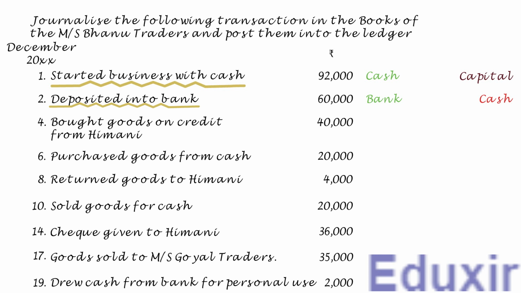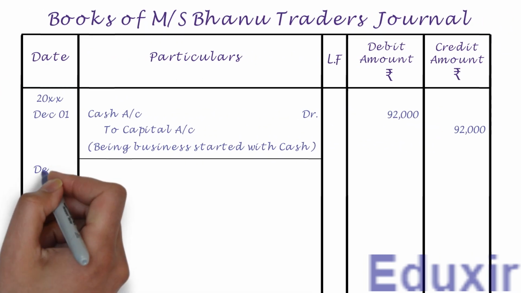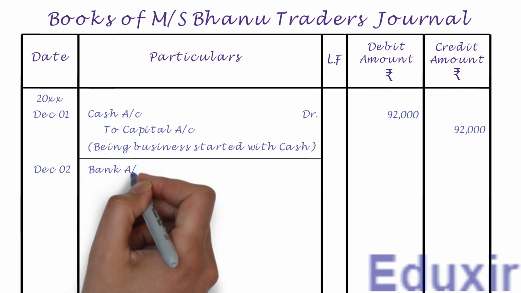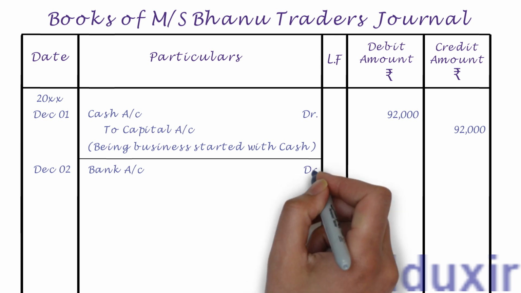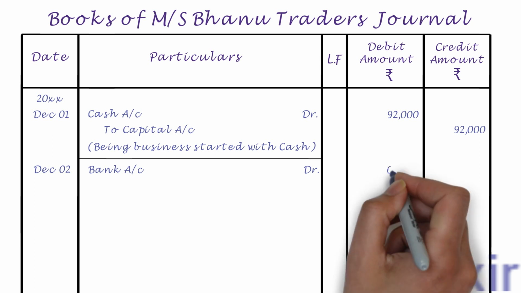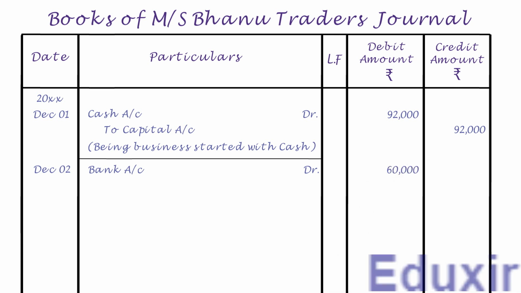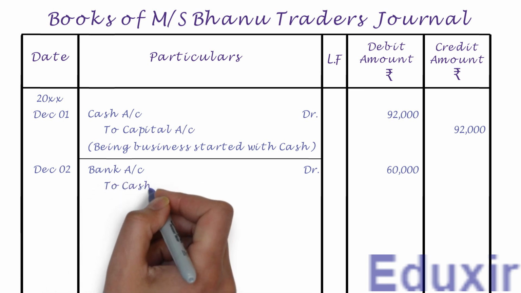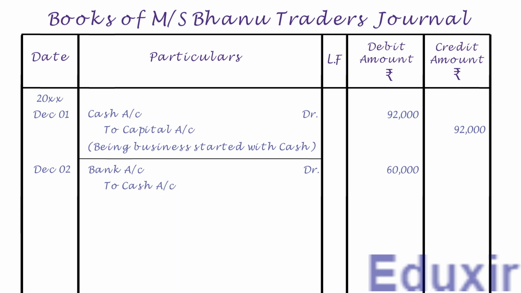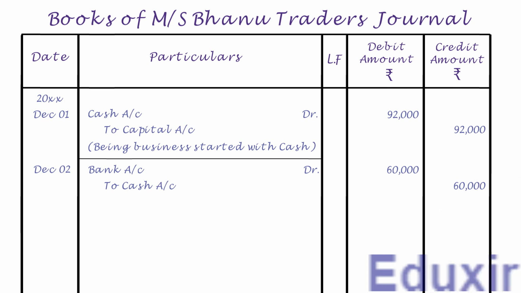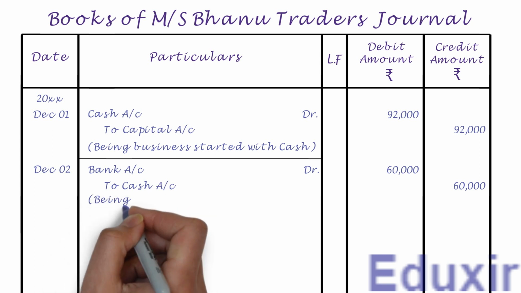Let us now journalize this transaction. Let us first record the date. Let us now record the bank account as the debit entry. Let us also write the text DR to indicate that this is a debit entry. Let us also write the debit amount of 60,000 rupees into the debit amount column. Leaving a margin, let us record the cash account as the credit entry. Let us also write the credit amount of 60,000 rupees into the credit amount column. Let us now write the narration or description of this transaction, that is, being cash deposited in the bank.